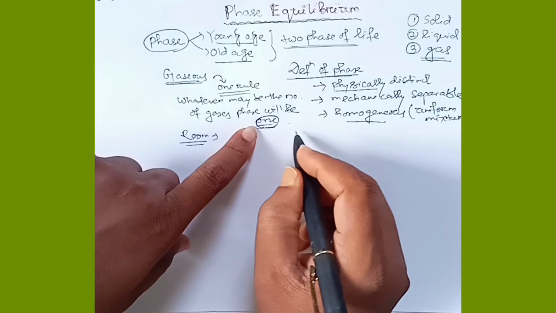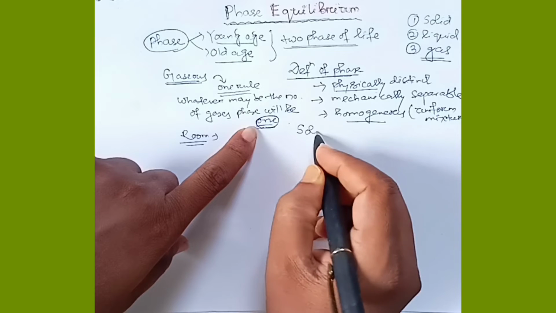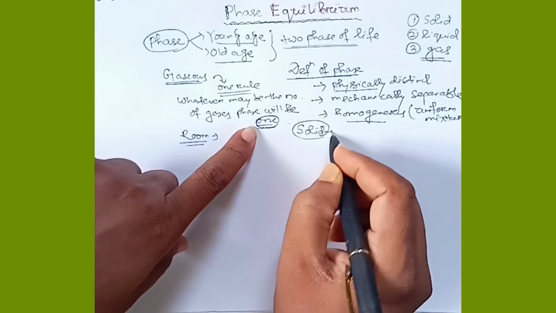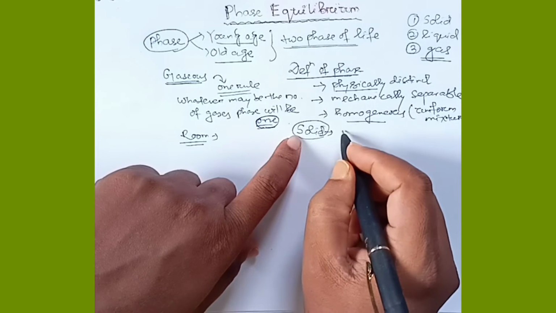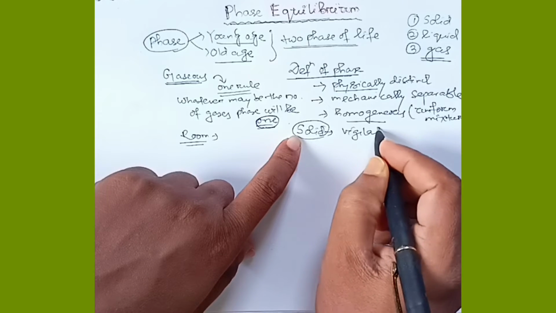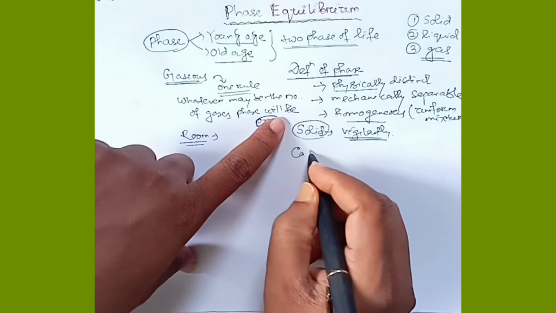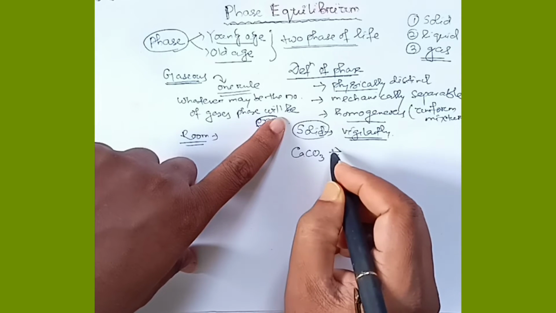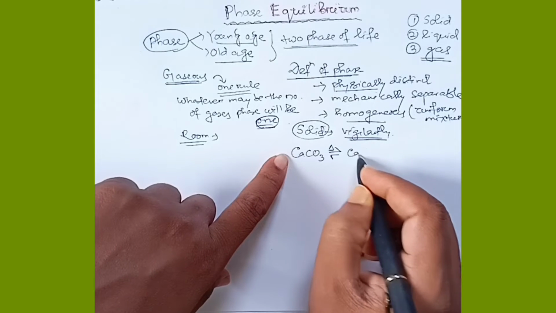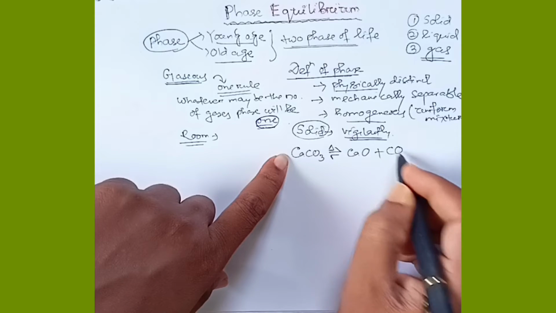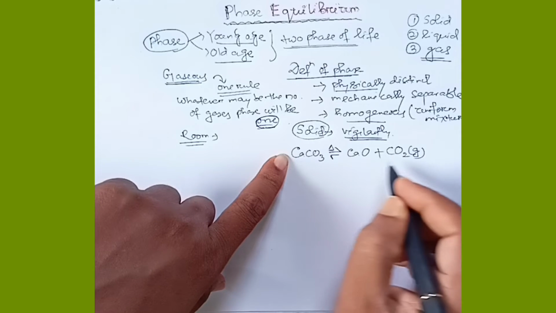But in the case of solids, we have to look at the number of solids very vigilantly. Let's take an example. Calcium carbonate undergoes decomposition to form calcium oxide and carbon dioxide gas.